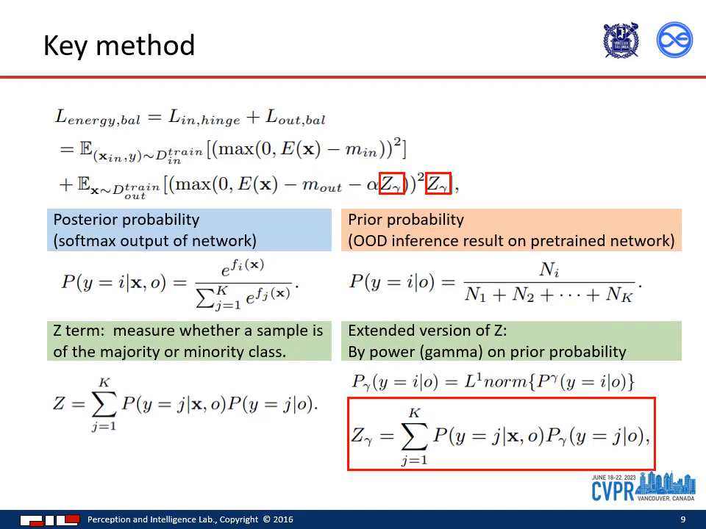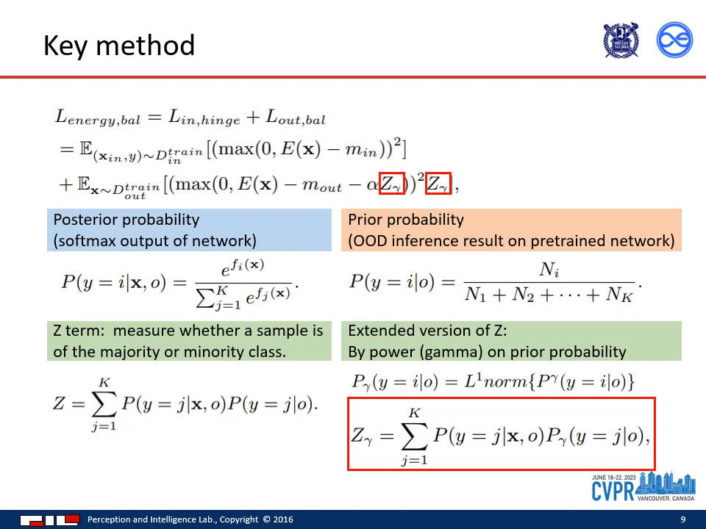So you have to understand what the z term means intuitively. It can be seen as an indicator of whether the sample belongs to the majority classes. z, as seen in the final equation, is the sum of the product of two probabilities. The left side corresponds to the posterior probability, which is the softmax output of the existing network. Then, on the right side, there is the new prior probability obtained through inference on the pre-trained outlier data. The graph shown earlier can be seen as a representation of this prior distribution.